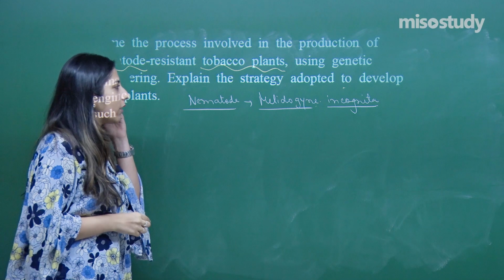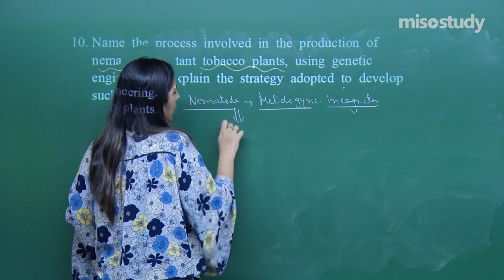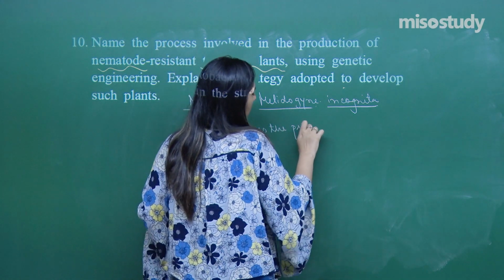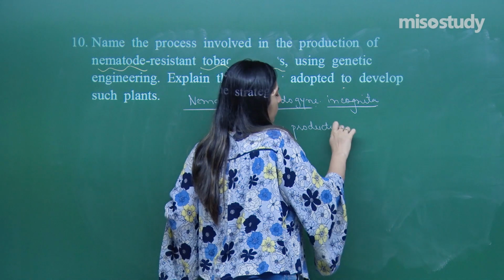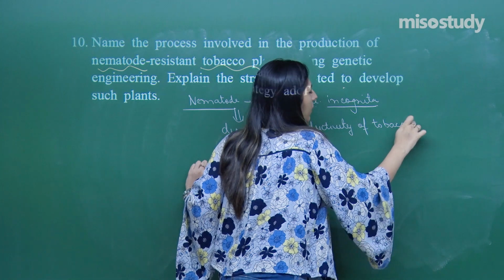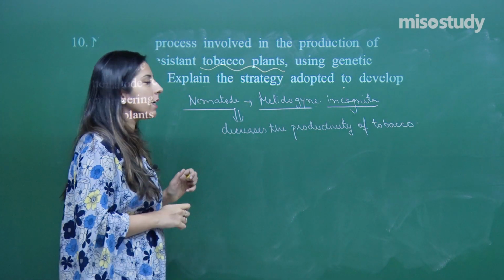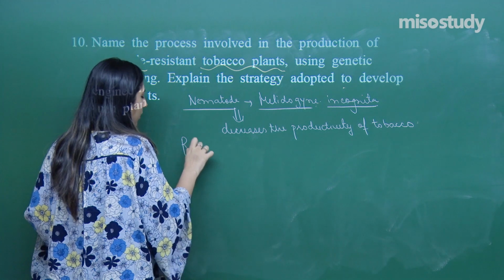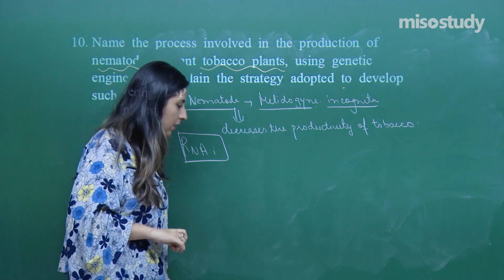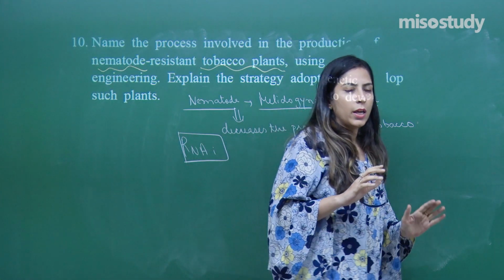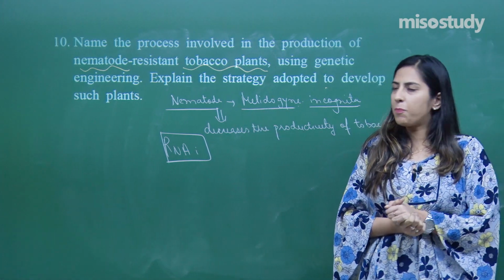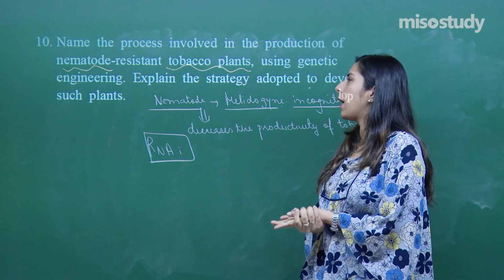What they actually cause is that they decrease the overall productivity of the plant or tobacco. And the procedure which is used in this is called RNAi, that is RNA interference. Now, what is RNA interference? When we talk about tobacco, if such type of infection happens because of the nematode, now we have prepared one nematode resistant tobacco plant.